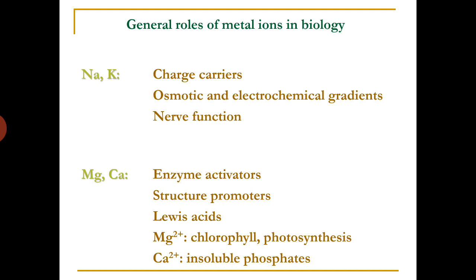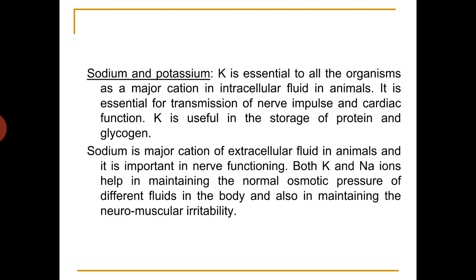And magnesium is present in chlorophyll, which is very important for photosynthesis. And calcium is present in the bones as insoluble phosphates. Let us see some more importance, that is the role of sodium and potassium in a biological system. So potassium is essential to all the organisms as a major cation in intracellular fluid in animals. It is essential for transmission of nerve impulse and cardiac function.